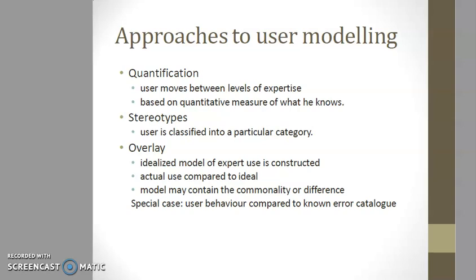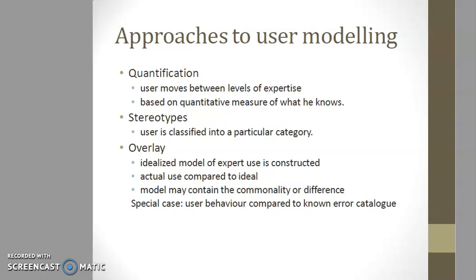There are several ways of building stereotypes. One is to use information such as command use and errors to recognize different types of user, and then to use rules to identify the stereotype to which the user belongs. Next is overlay. Overlay models of expert use are constructed. Actual use is compared to ideal.